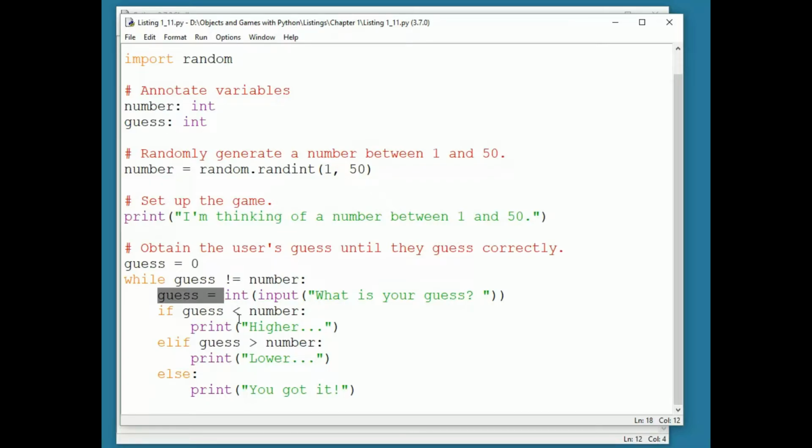The art of designing a loop is to balance those three lines of code, the initializer, the test, and the updater, so that the loop executes exactly the correct number of times. You also want to get the order of statements within the loop correct. For example, we could have, instead of initializing guess to 0, given the user the opportunity to enter their first guess before the loop header.